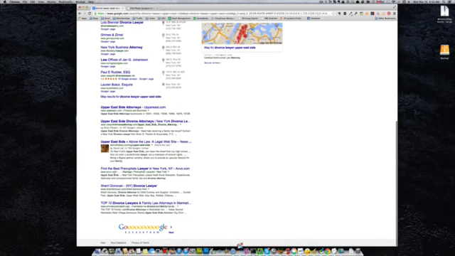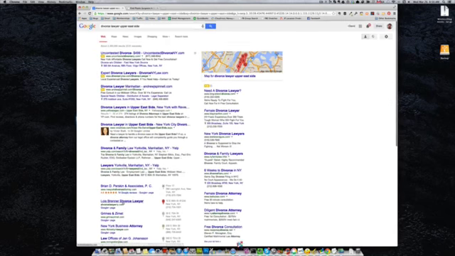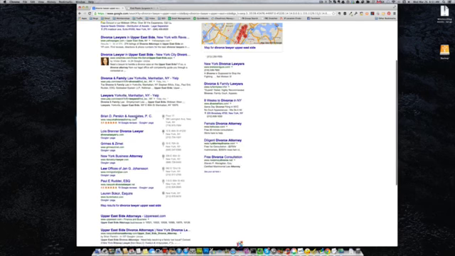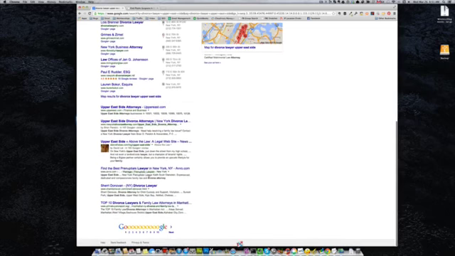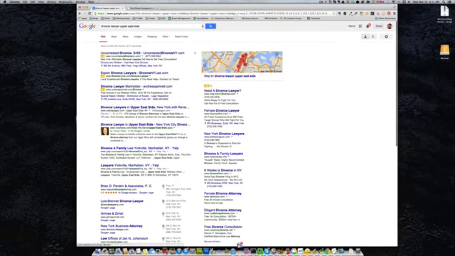Same thing here, internal page. And then this one is authority. And then this is probably a long-time site. This has been ranking for a while, that's what I'm assuming. So you can see what's going on, right? Unless you're doing something to get an internal page ranking for that specific term, the authority sites are just going to dominate page one. And that's your biggest hurdle to overcome for the majority of searches.